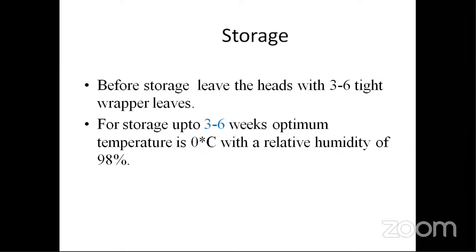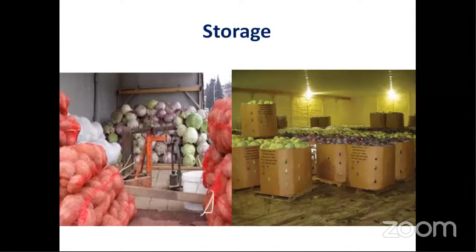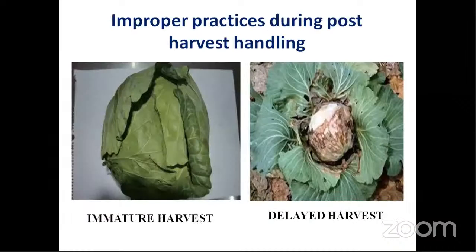So it will be stored up to 3 to 6 weeks at an optimum temperature of 0 degrees Celsius with 98% relative humidity. Very important: the temperature and the time of the storage, that is 3 to 6 weeks and 0 degrees Celsius and 98% RH. So we have temporary storage and cold storage also available, where the temperature is 0 degrees Celsius and 98% relative humidity. So for improper practices, if you do immature harvesting, it will be very withered, dark green, and very saggy.